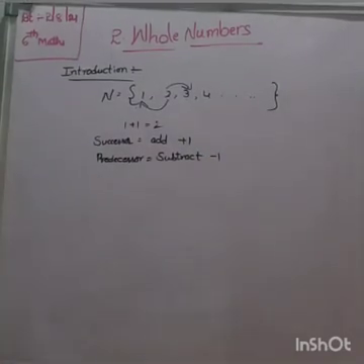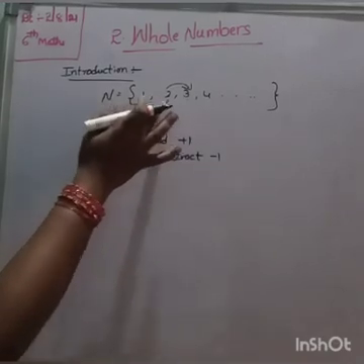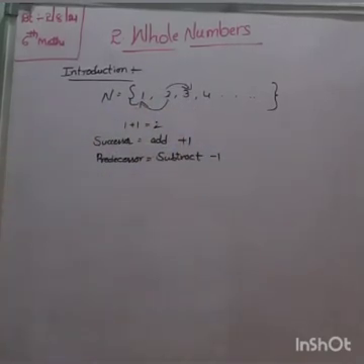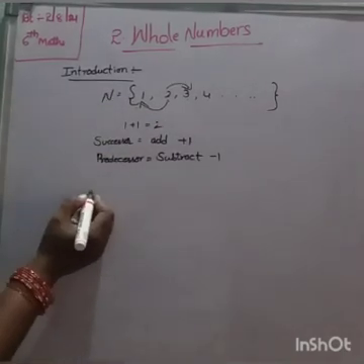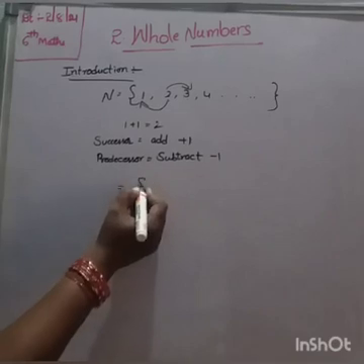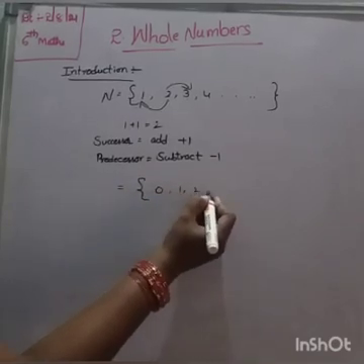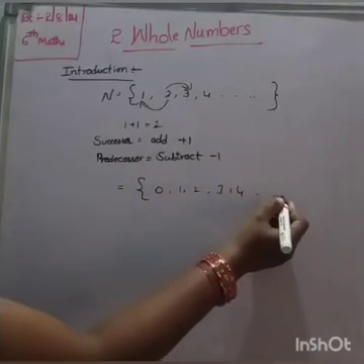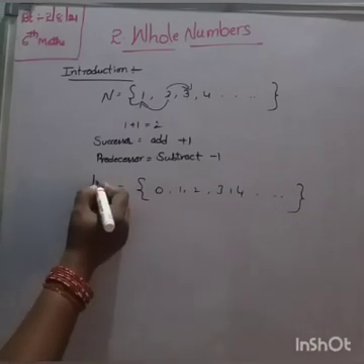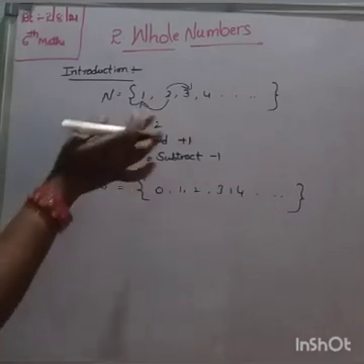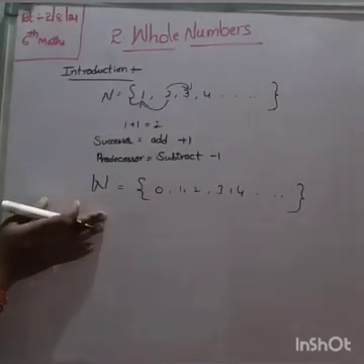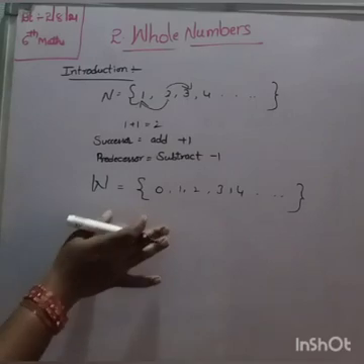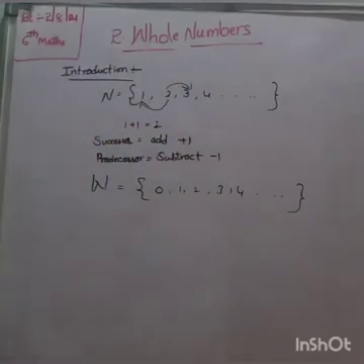Natural numbers are the collection of 1, 2, 3, 4, and so on. Look here children, when we include 0 in the collection of natural numbers, it is called whole numbers. Natural numbers 1, 2, 3, 4, and so on; we include 0, and we get whole numbers. Today our topic is whole numbers.